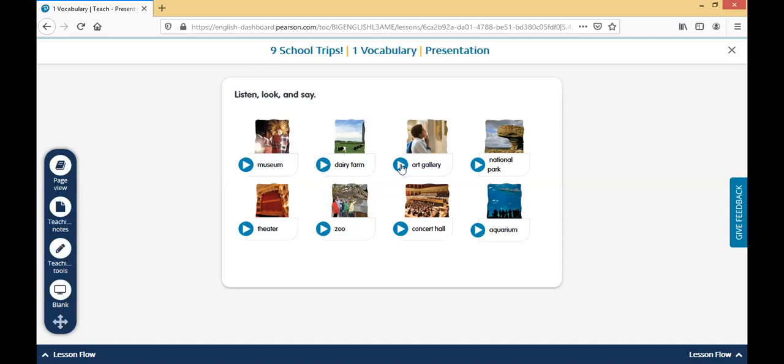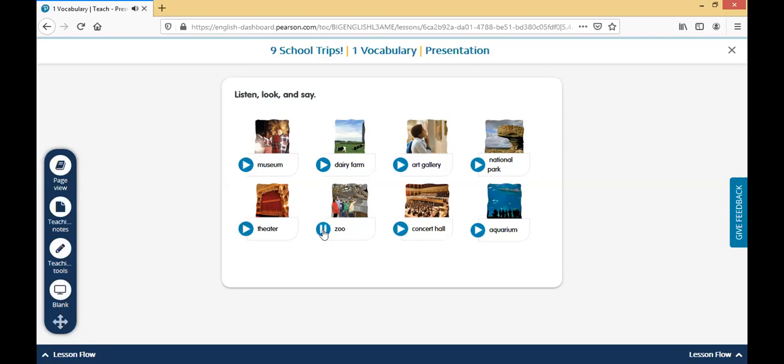Next image. Art gallery. Art gallery. National park. National park. Theater. Theater.